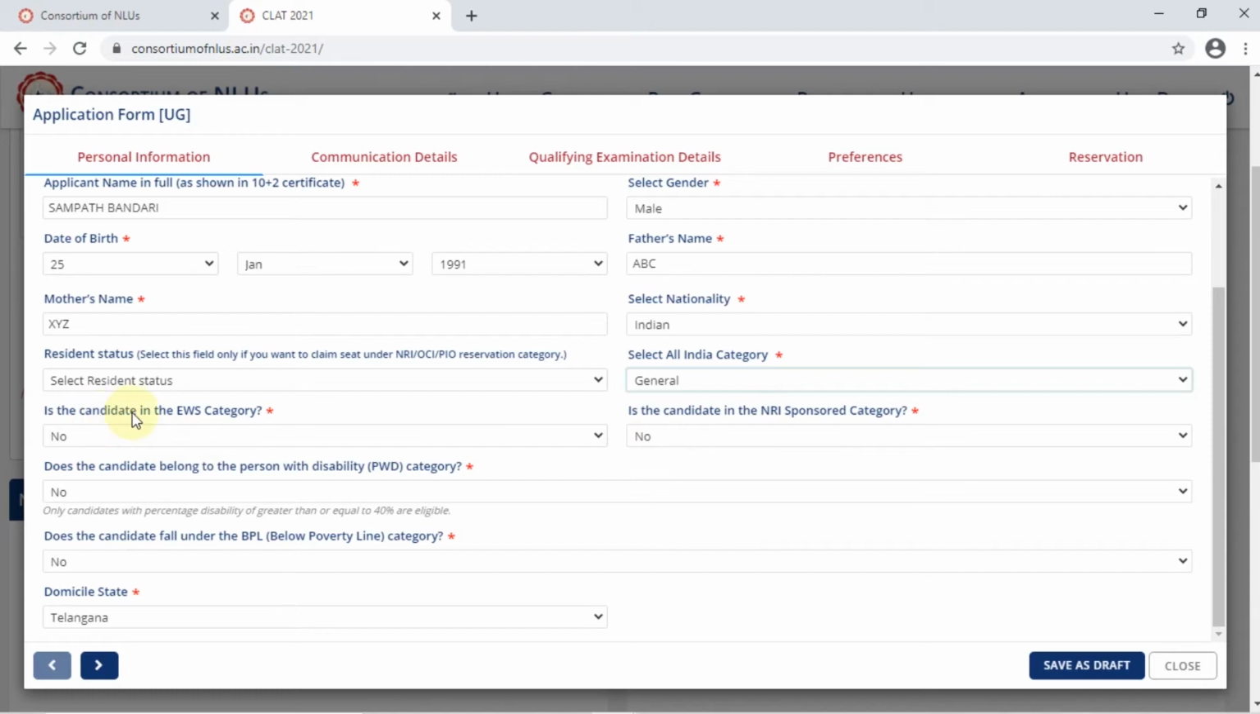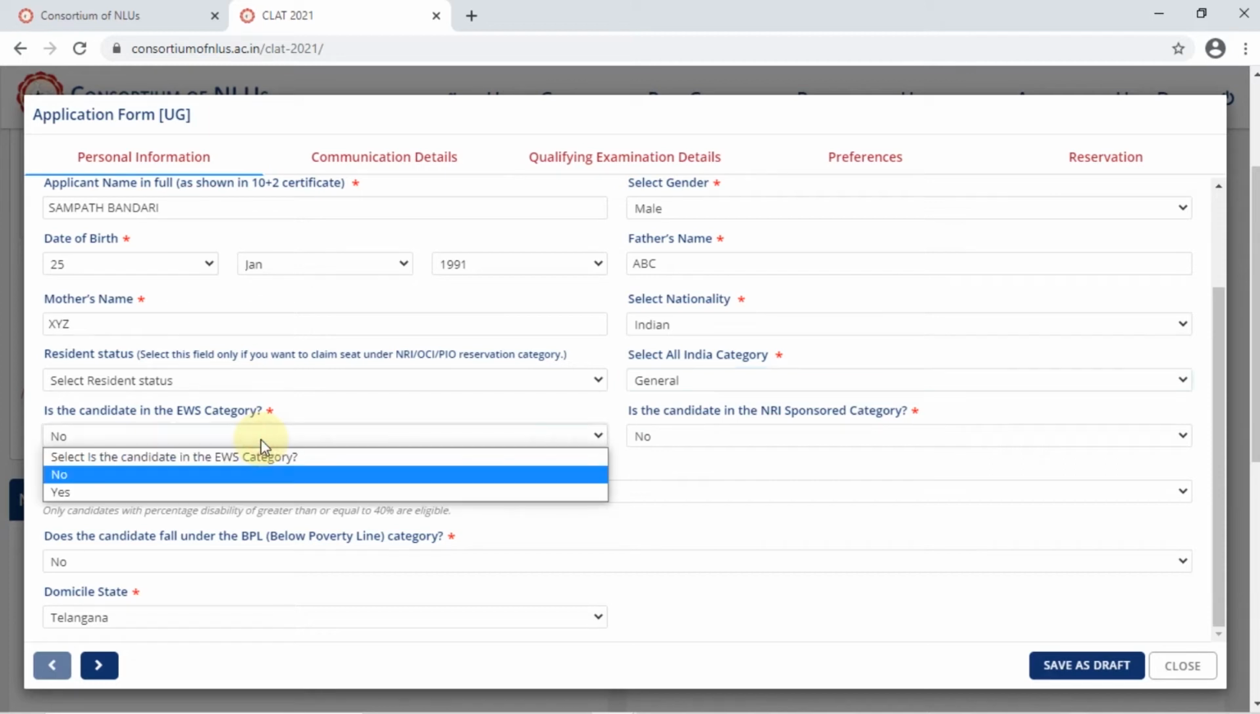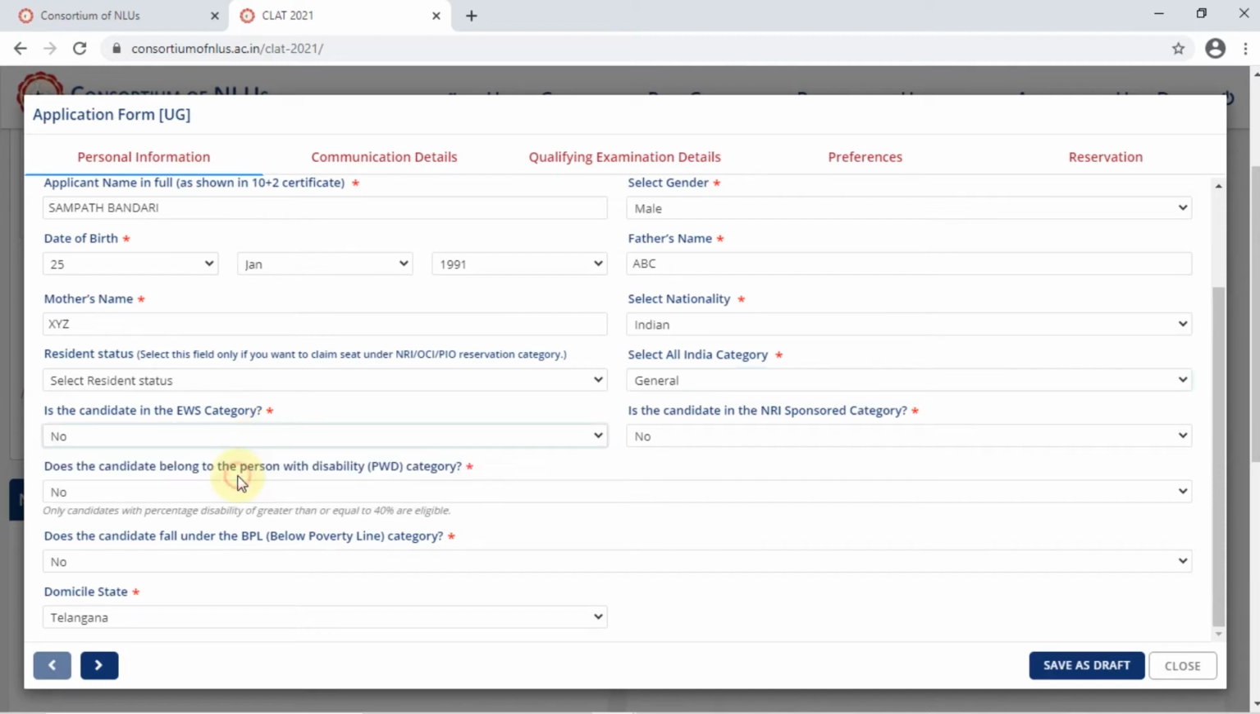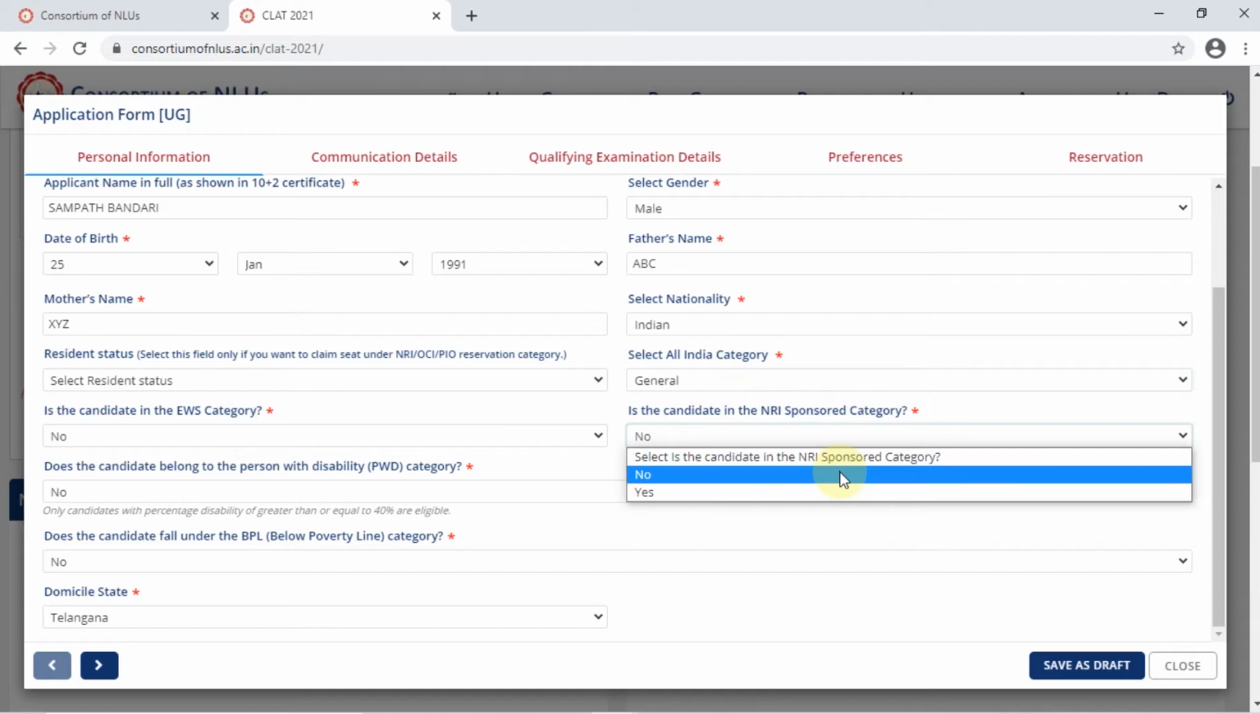Next, the question is, is the candidate in the EWS category? That is, do you belong to the economically weaker section? Select yes, no accordingly. I'm selecting no. Again, are you in the NRI sponsored category? Again, select yes, no accordingly.